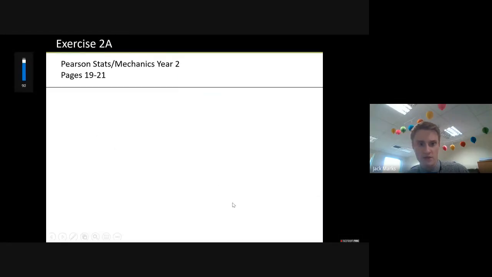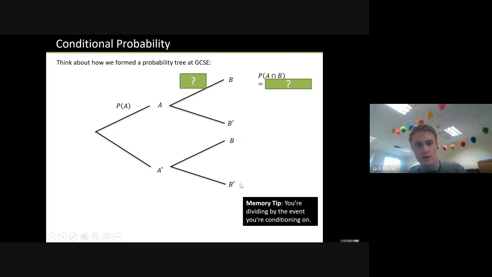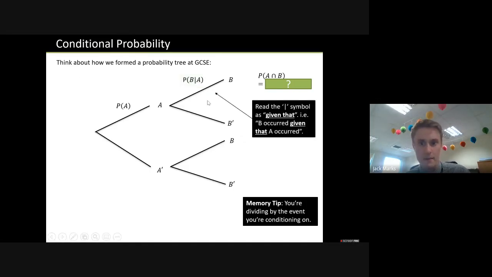Okay, moving on to the next part of chapter 2, we're talking about conditional probability. So let's just recap how we thought about conditional probability at GCSE. If you had a tree diagram like this, let's choose an easier example. So maybe we have something like boy, girl, and we have two subjects, let's say French and German.